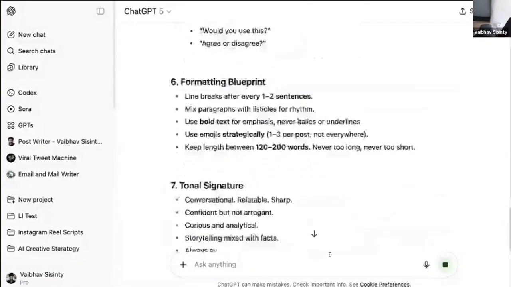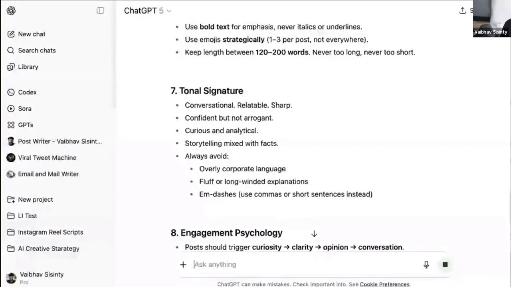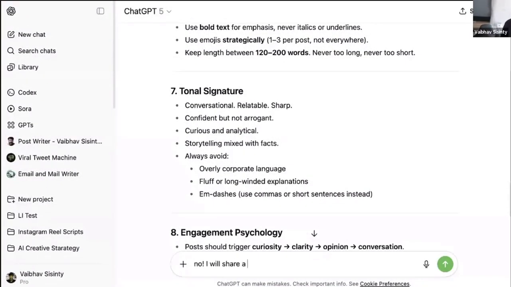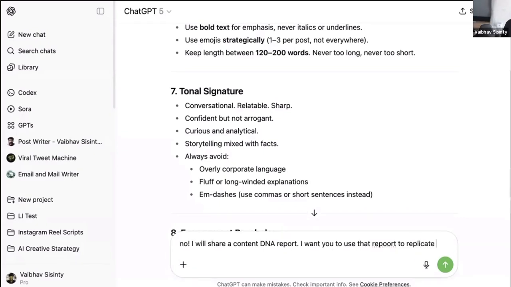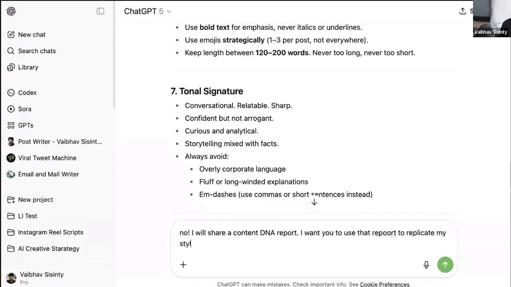I'm going to be like, no, I will share a content DNA report. I want you to use that report to replicate my style of writing.